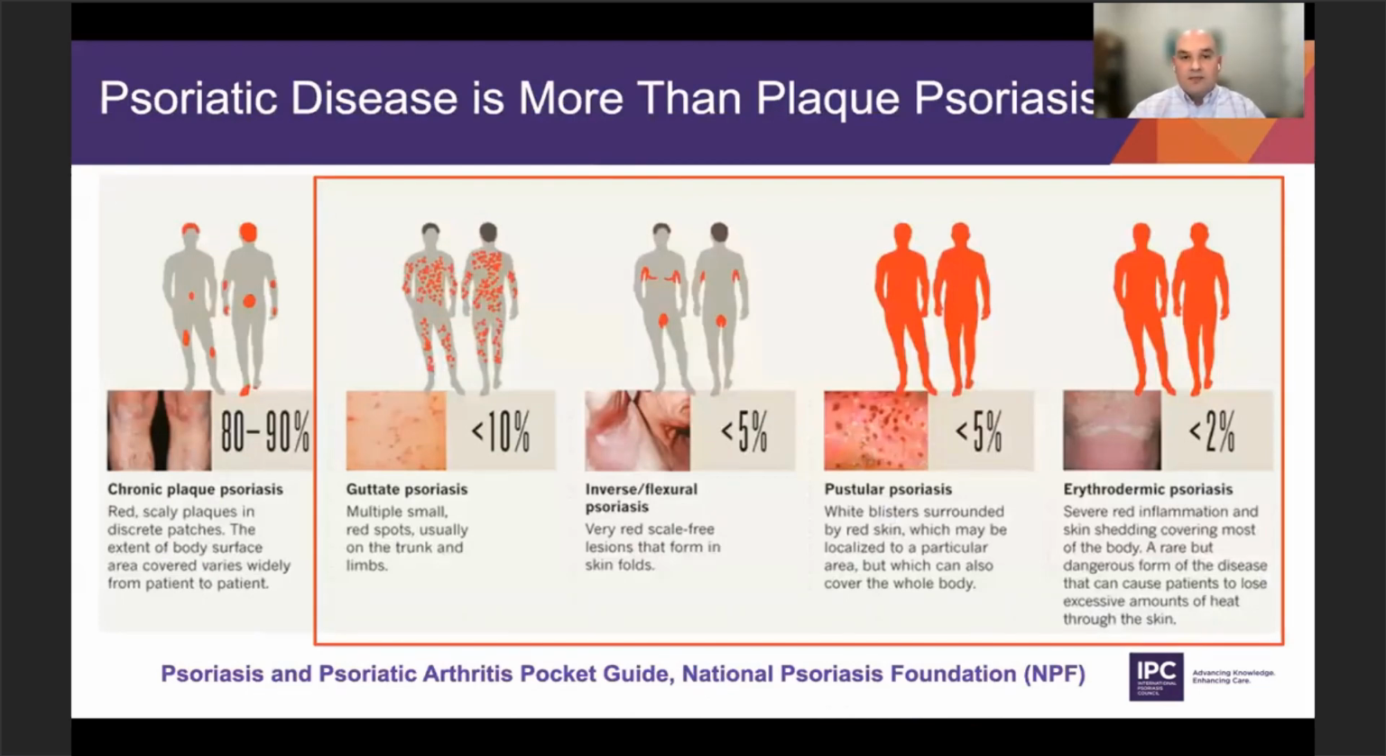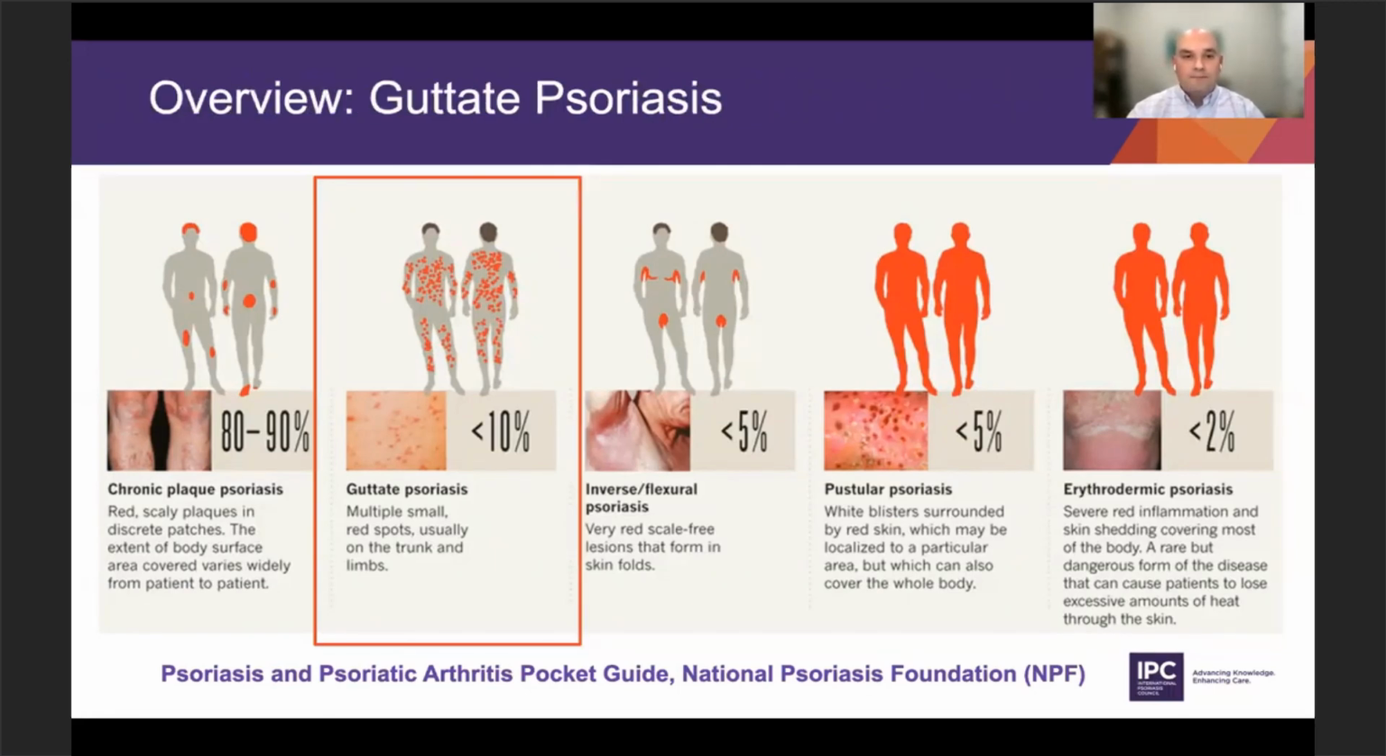So psoriatic disease is really more than just plaque psoriasis. As you can see here on the far left, plaque psoriasis represents about 85% of psoriatic disease. We have these other variants, which we're going to go into, from guttate psoriasis to inverse flexural psoriasis, which includes genital psoriasis, pustular psoriasis, and erythrodermic psoriasis, highlighted here in red as these are more emergent and more widespread.